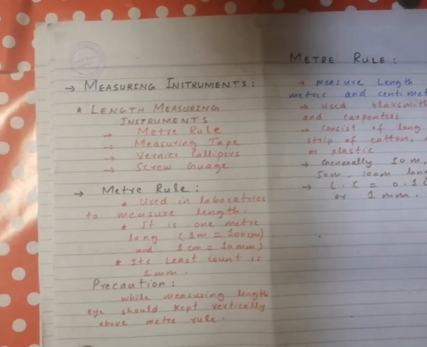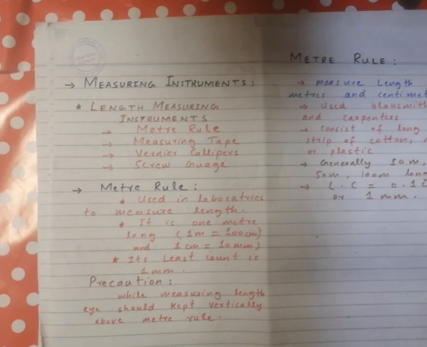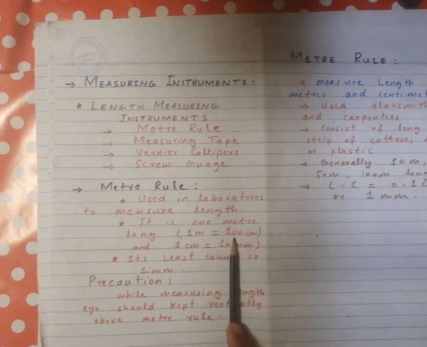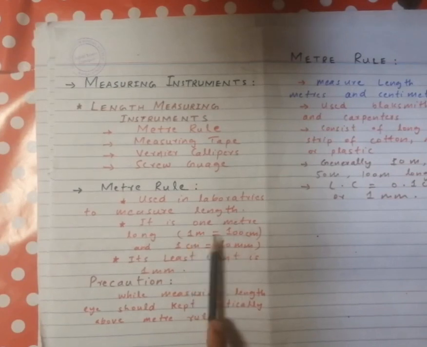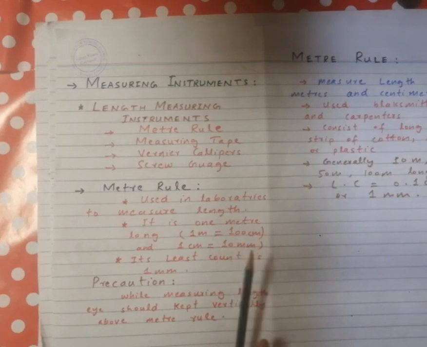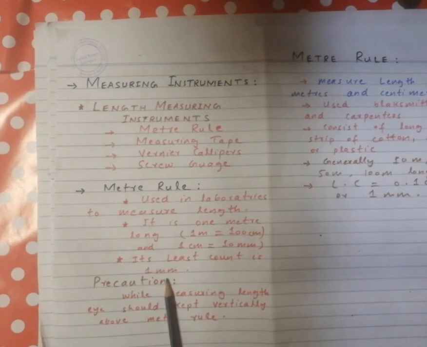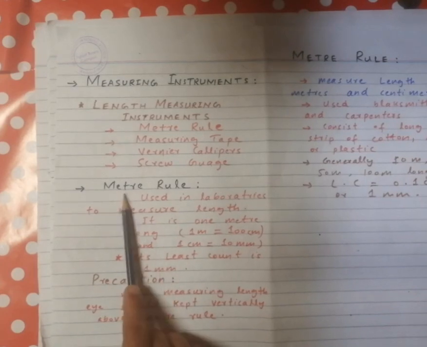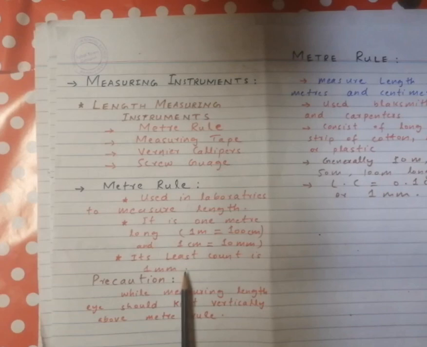A meter rule is a simple rule which we use in our labs, in our classwork, in our daily homework. It is a simple plastic rule, and it is 1 meter long. We know 1 meter is equal to 100 centimeters. It has grading of 100 centimeters on it, and 1 centimeter is equal to 10 millimeters. So the minimum measurement which we can make with a meter rule is 1 millimeter. So we can say that the least count of a meter rule is 1 millimeter.